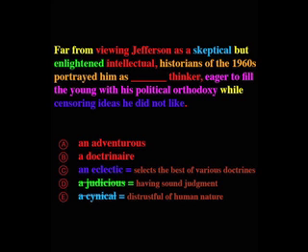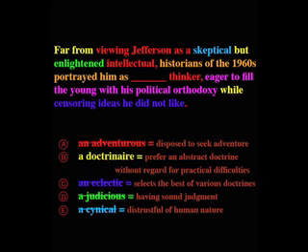If we look at answer C, an eclectic thinker selects the best of various doctrines, and so it's consistent with censoring ideas he did not like, but it doesn't capture any opposition about how he was eager to fill the young with his political orthodoxy, so it doesn't capture the opposition in the sentence. Answer A talks about an adventurous thinker, and that's someone who's disposed to seek adventure, but there's nothing about that in the sentence. And so we look up doctrinaire in the dictionary.